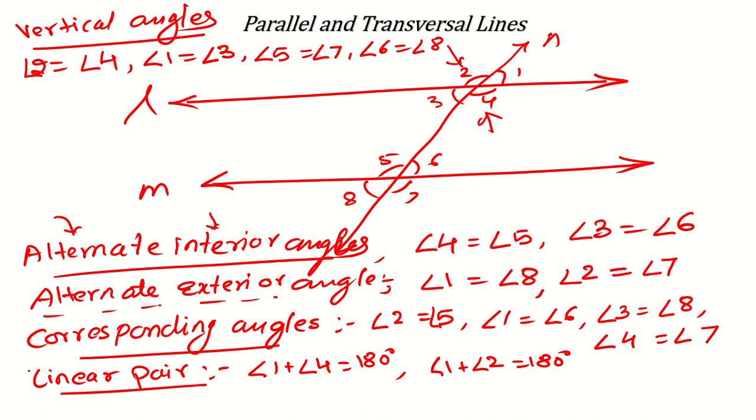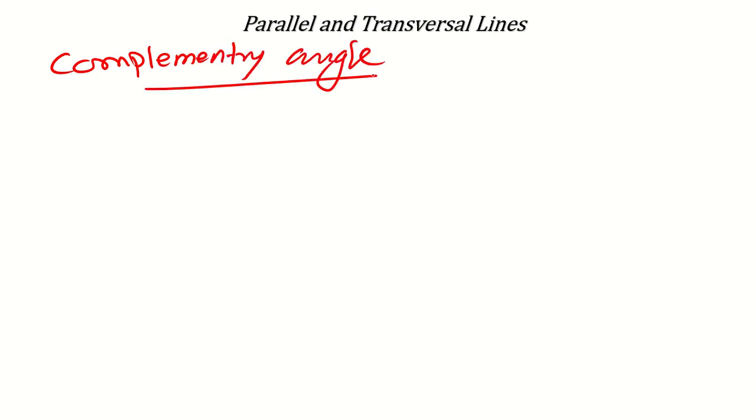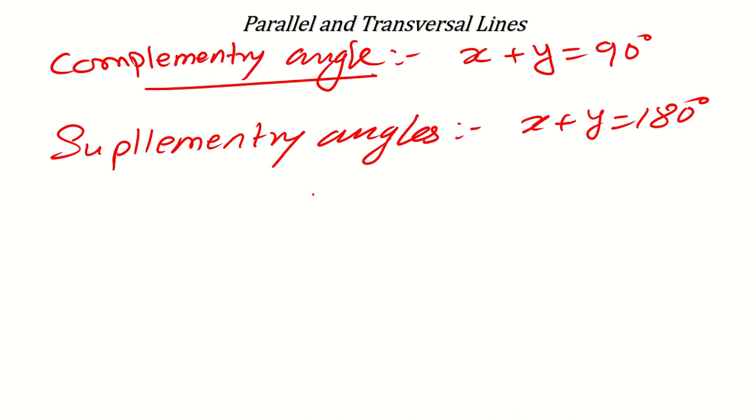Okay. Now based on this, when I was talking about this linear pair, it reminds me of a very important thing for you. Maybe you will have some questions based on that. One is called complementary angles. What are complementary angles? If the sum of two angles is equal to 90 degrees, then they are called complementary angles. Okay. And supplementary angles. What are supplementary angles? If their sum is equal to 180 degrees, then that is called supplementary angles.